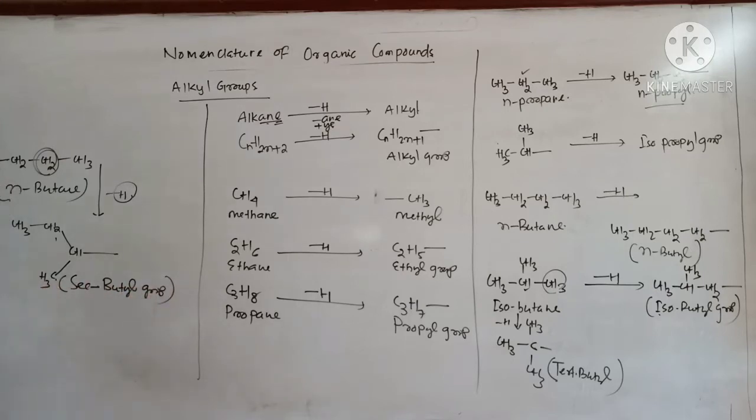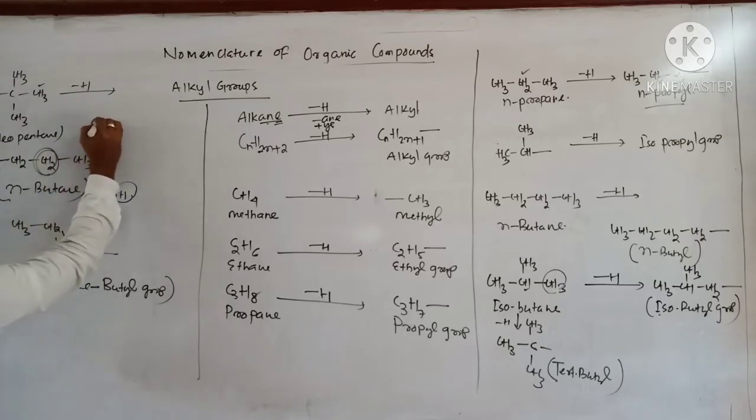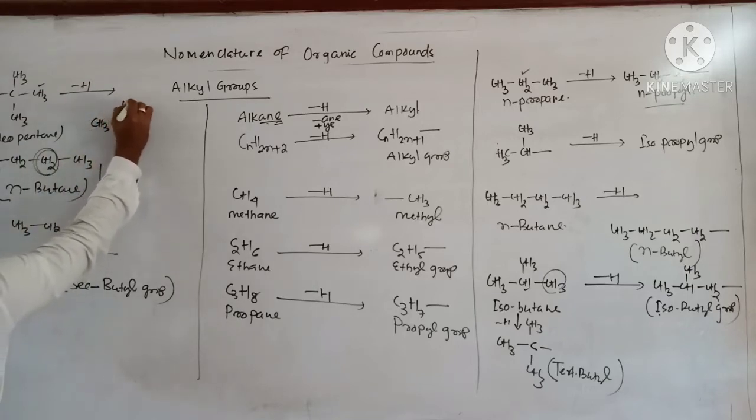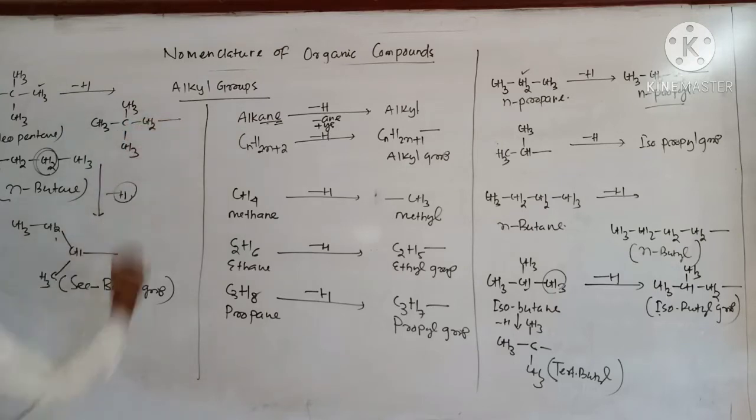Similarly, if I write neopentane, it means CH3, CH3, CH3, CH3. This is neopentane. I can replace one hydrogen atom from either carbon. I will get CH3, CH3, CH2, this one.